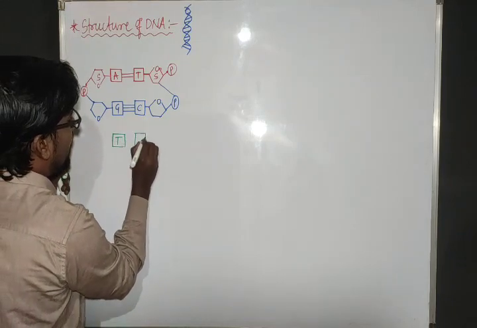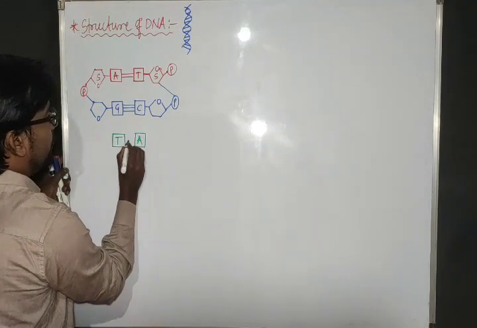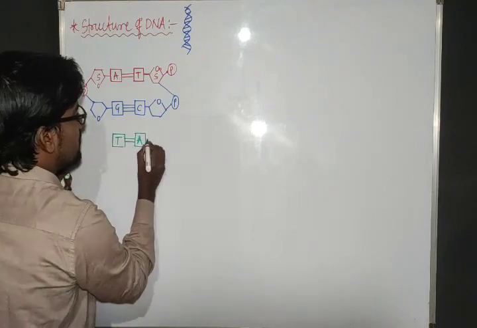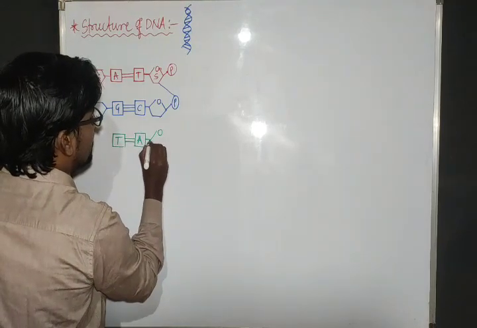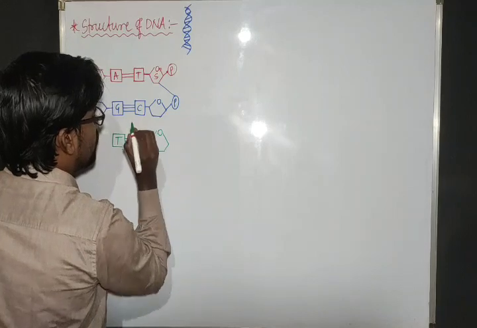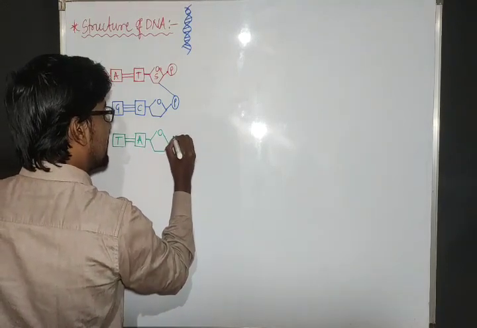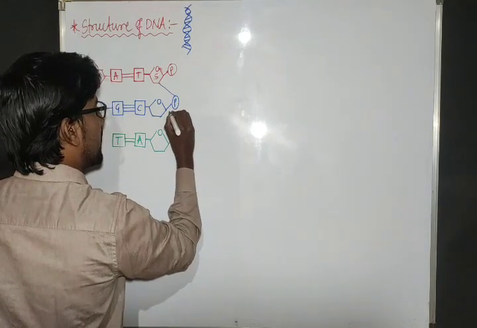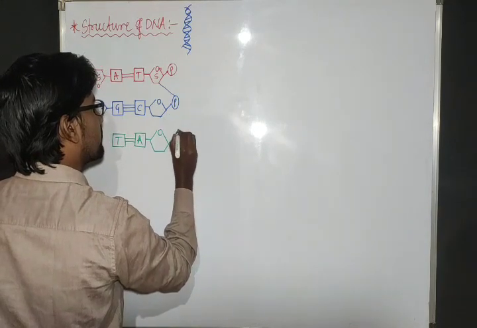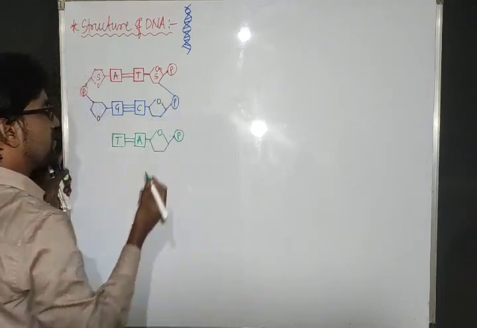Thymine combined to adenine with the help of two hydrogen bonds. The remaining structure is the same, combined to sugar with the help of a glycosidic bond and then it is connected to the phosphate. It is connected to what? Phosphate.